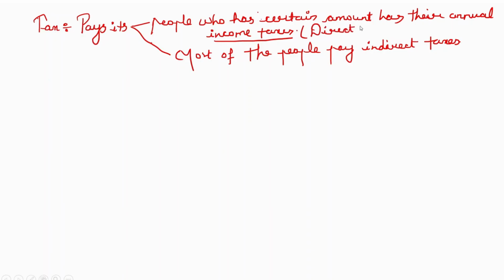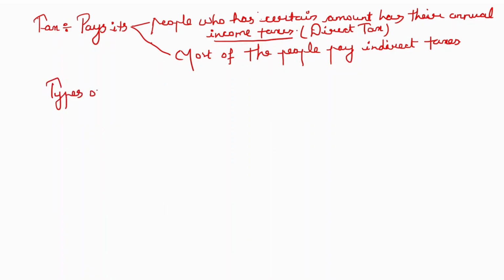So in this session, we'll understand what the types of taxes are, and slowly we'll come to a conclusion about why the goods and service tax, GST, was introduced. First, we'll understand the types of taxes.